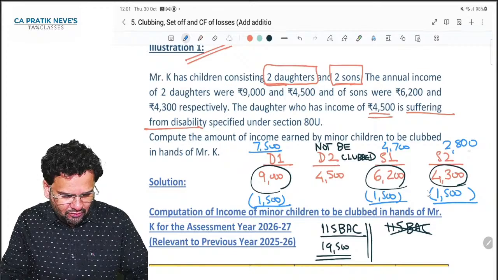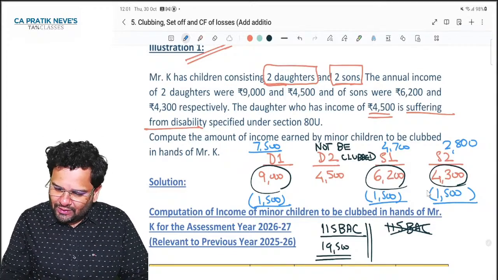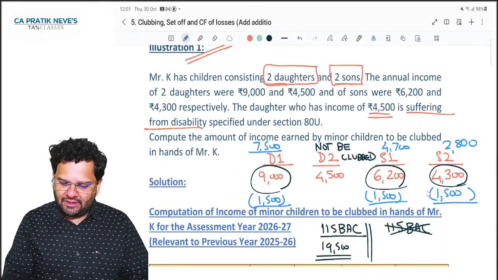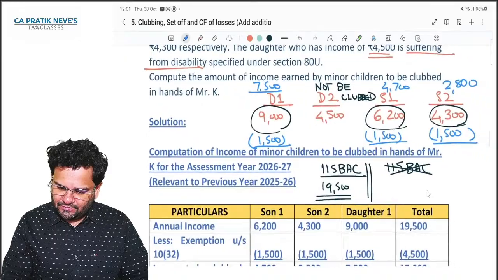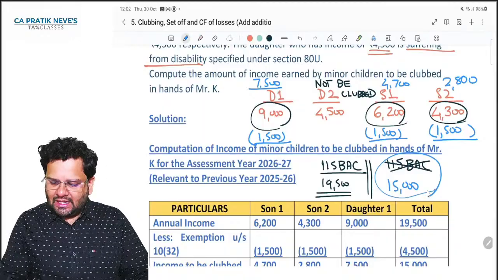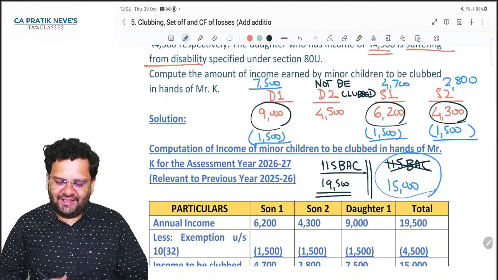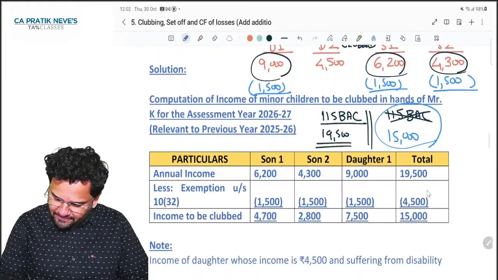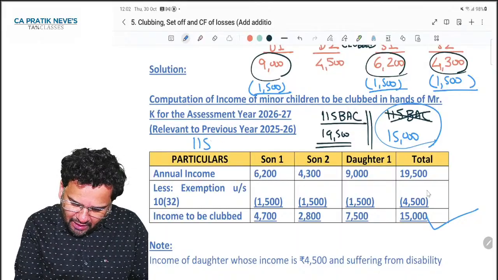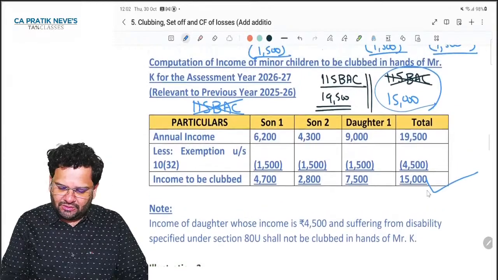7,500 plus 4,700 plus 2,800. You will get 15,000. Are you all getting 15,000? So when you are out of 115 BSc, the answer would be 15,000. Is it clear to all of you? Check. Here I have assumed that I am out of 115 BSc and I have done the calculation.